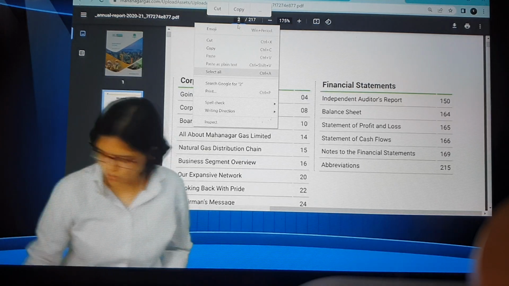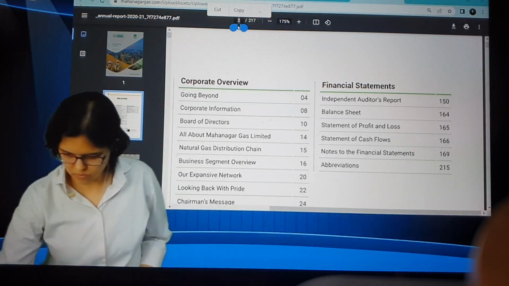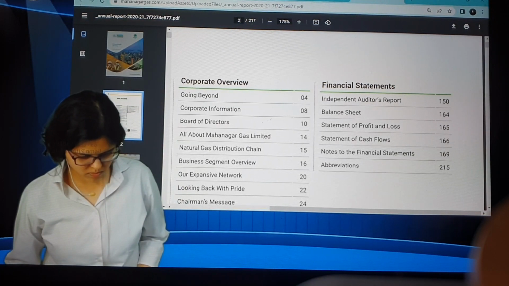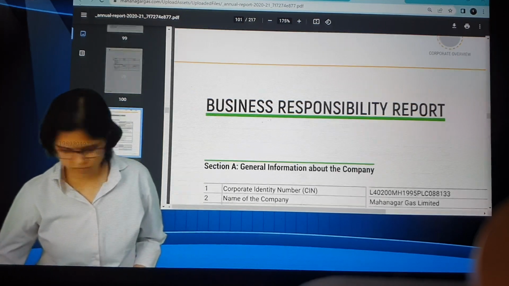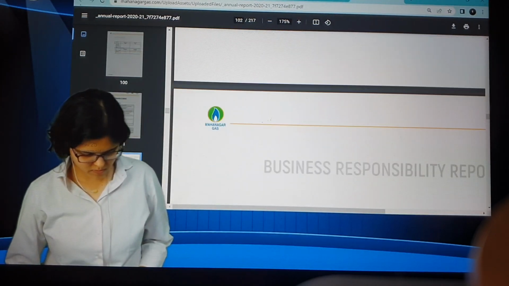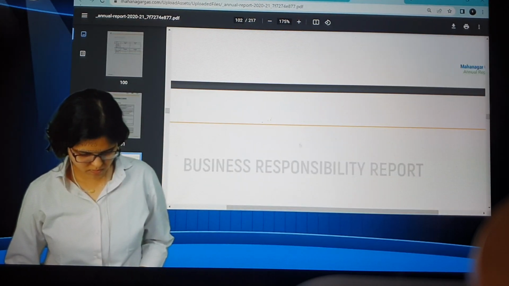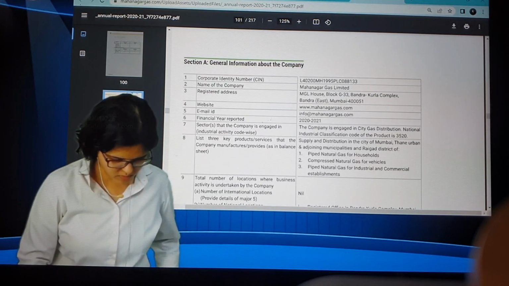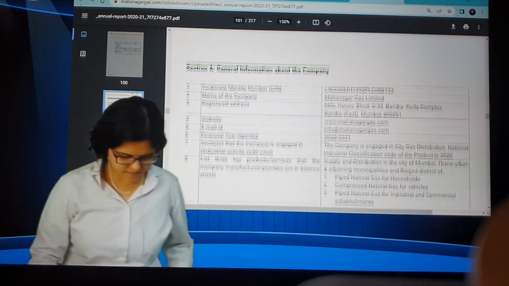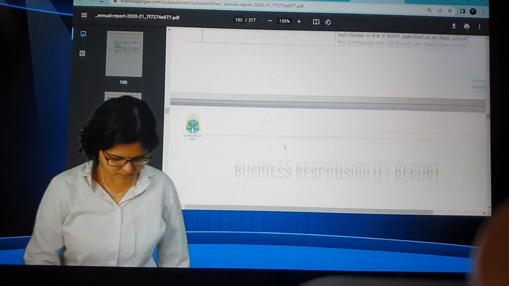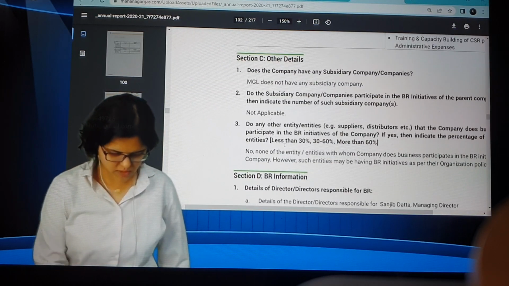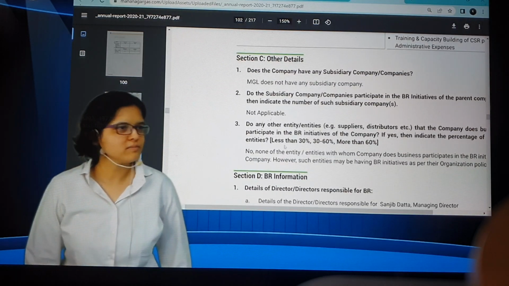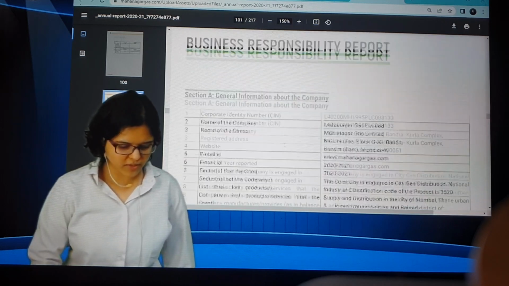100 and over time from here. 101. Okay. I'll just zoom out a little bit maybe. Is this the one you're referring to? Correct? Correct? Correct. Here also you'll get it in black and white. Correct. So I think a very valuable input.